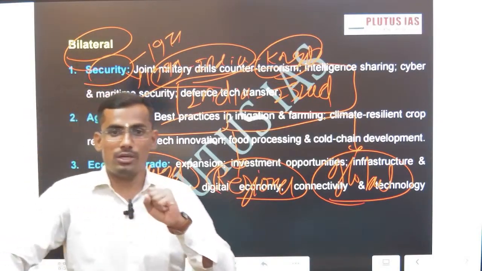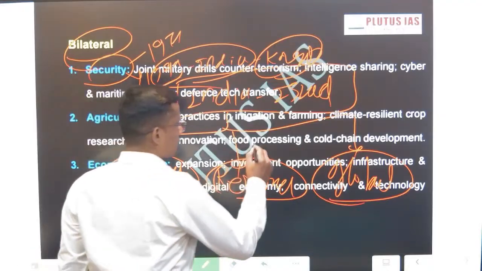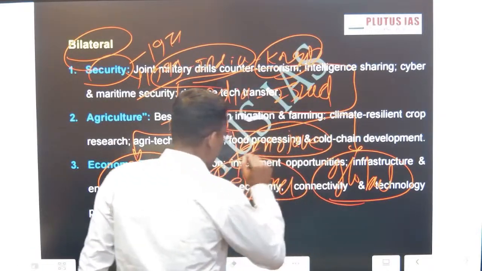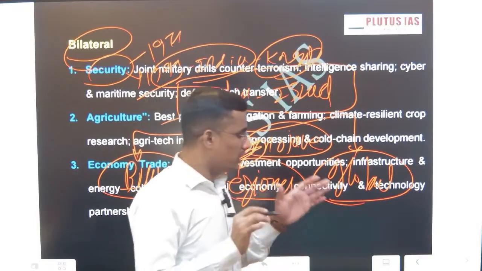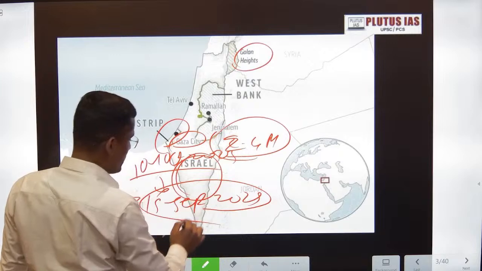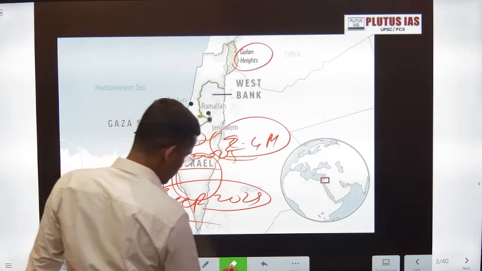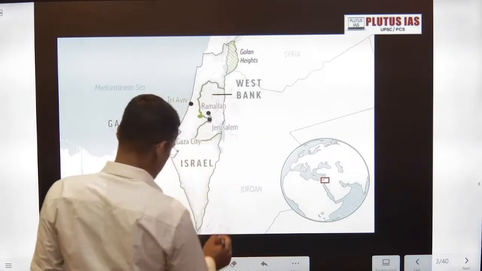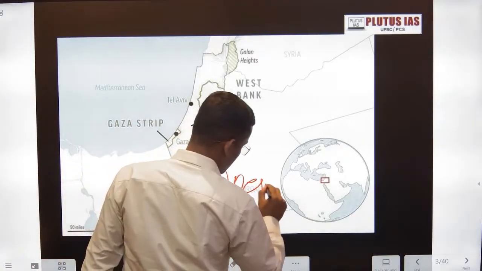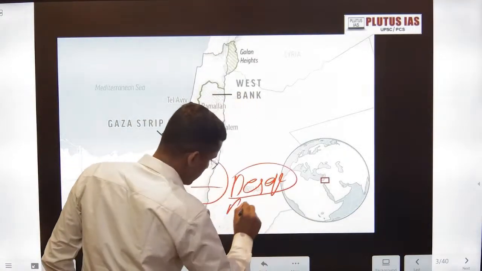In agriculture, if you remember, the Mojave Desert of Israel. Three quarters of Israel is desert. I will show you the map exactly. See, this region of Israel is fully desert. That is called the Mojave Desert.